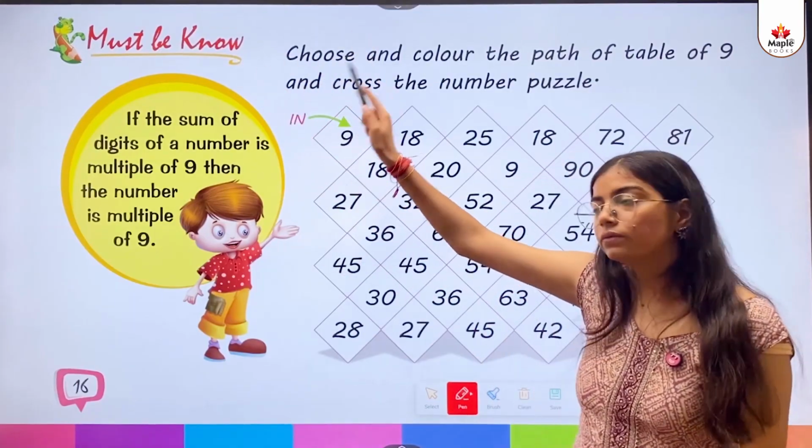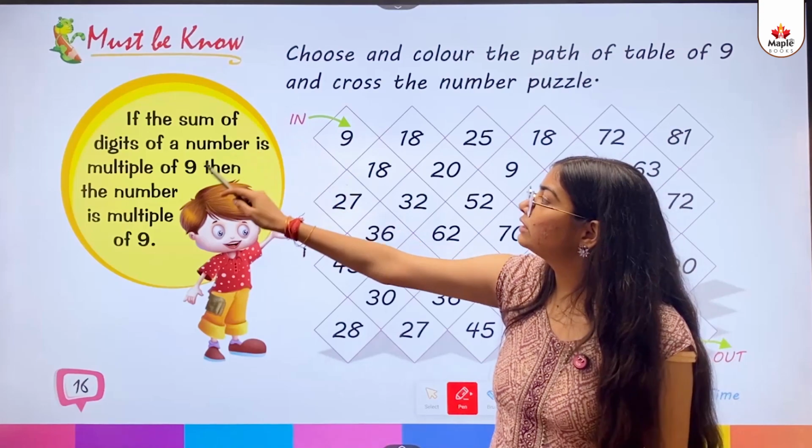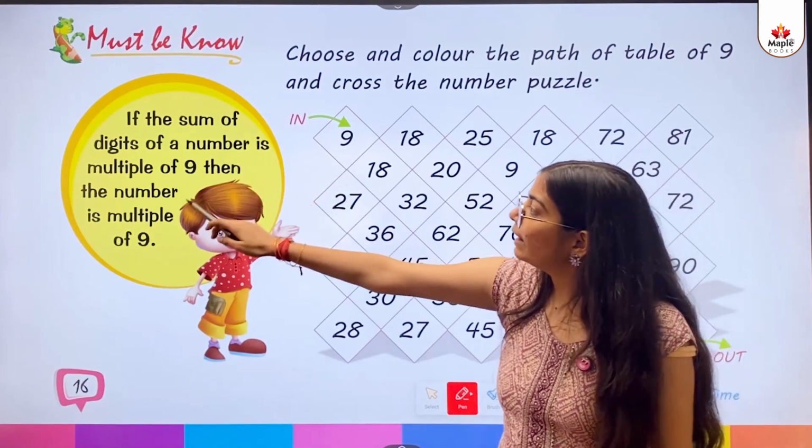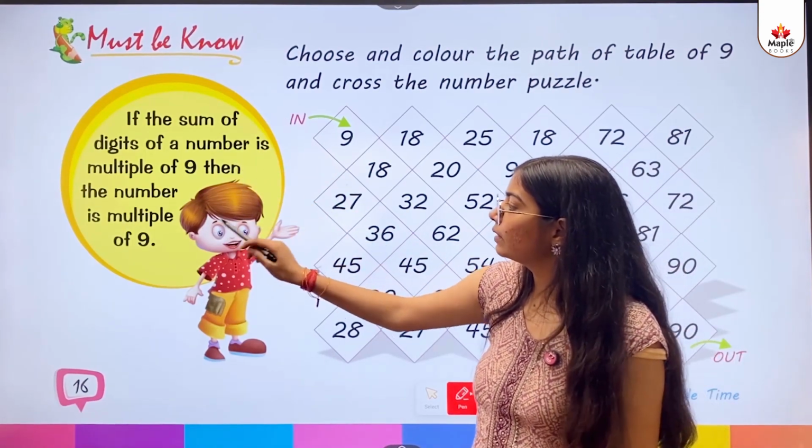Must be no. If the sum of digits of a number is a multiple of 9, then the number is a multiple